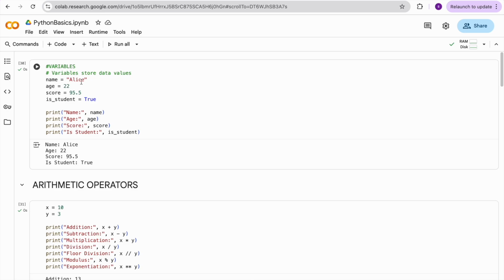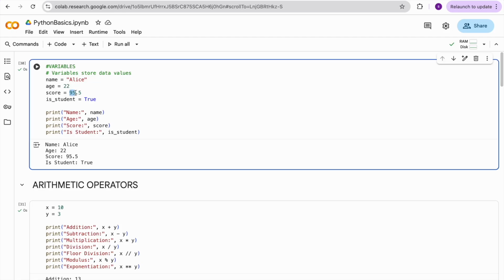If you want to store text, go for the string data type. If you are planning to store true or false values, there is a boolean data type. And if you want to store decimal point values, then it's a float. So these are the different data types available.